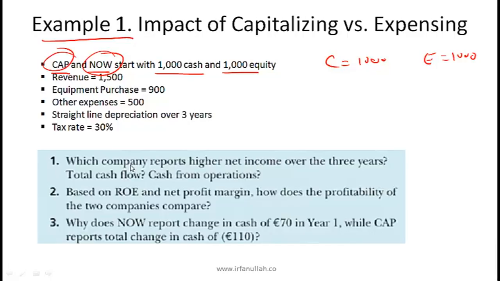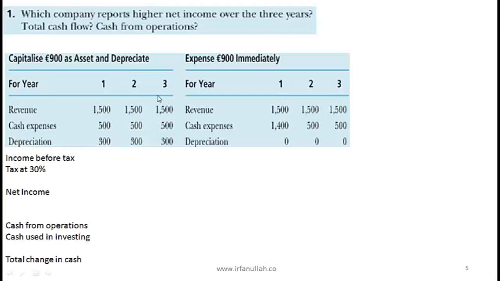So question one is, which company reports higher net income over the 3 years? Let's just go through this exercise. On the left we have the capitalizing firm. On the right we have the expensing firm. I won't spend too much time because I think it's obvious. Is there any difference in revenues for the two firms? Obviously not. Is there any difference in cash expenses?